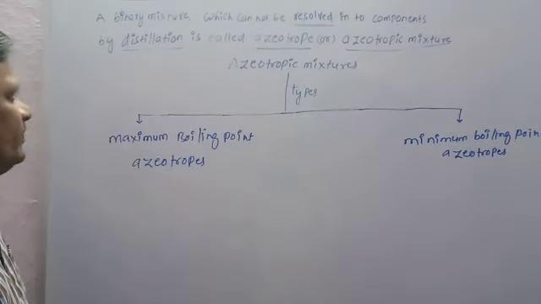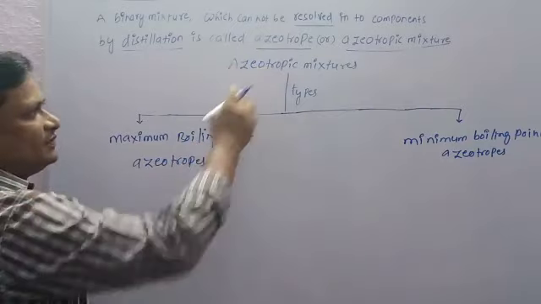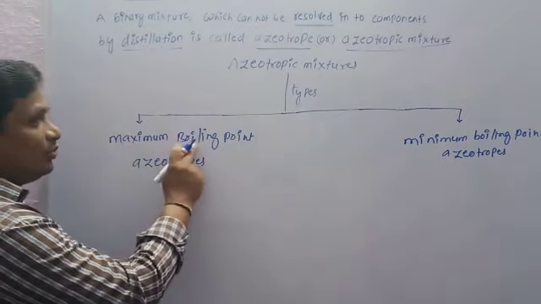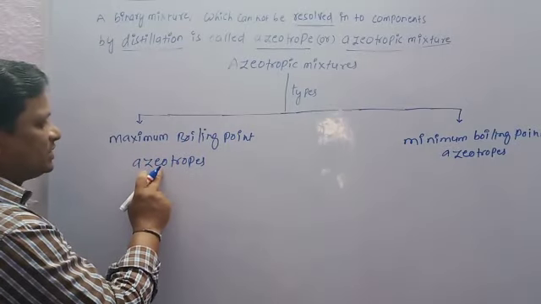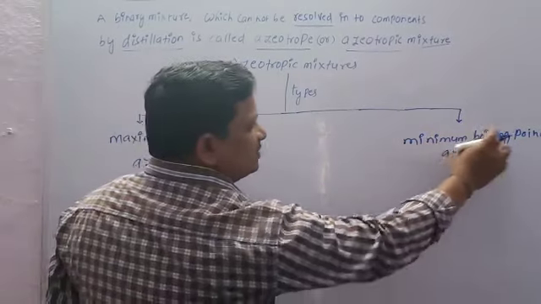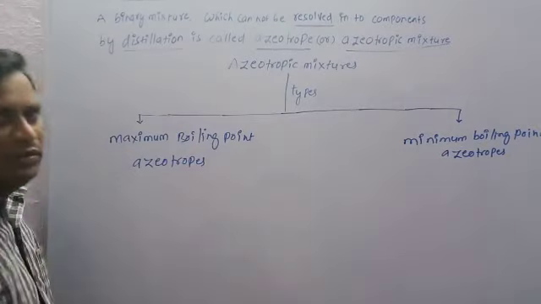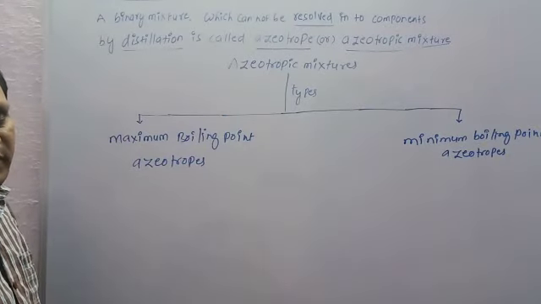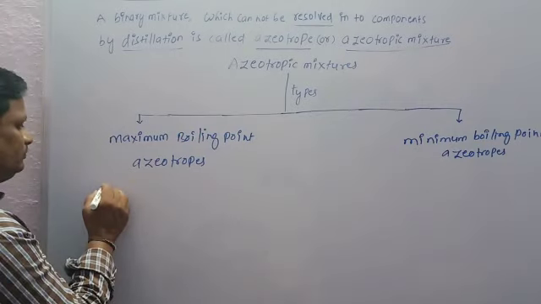So the types of azeotropic mixtures are two: maximum boiling point azeotropes and minimum boiling point azeotropes. These are explained with suitable examples.